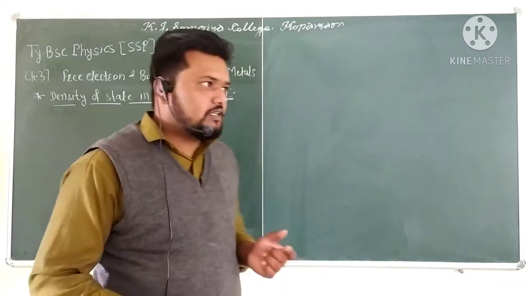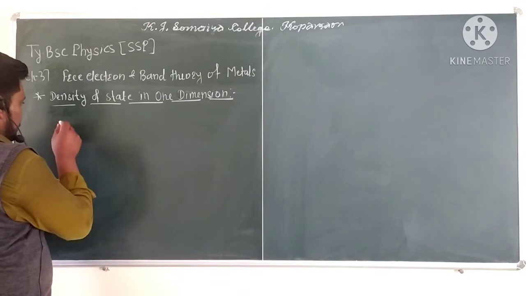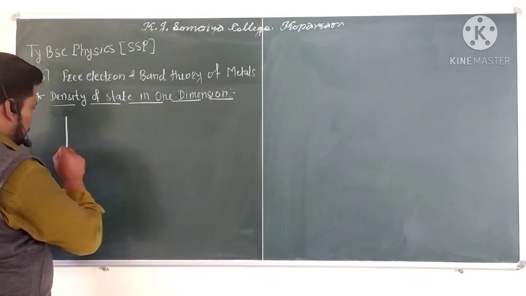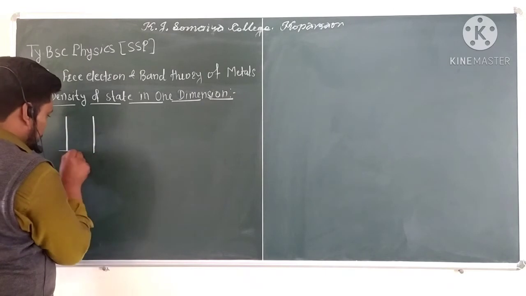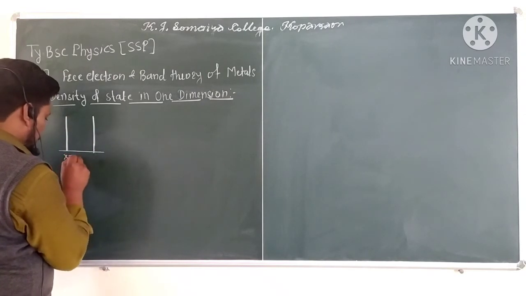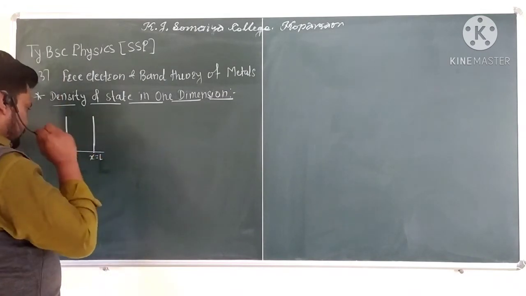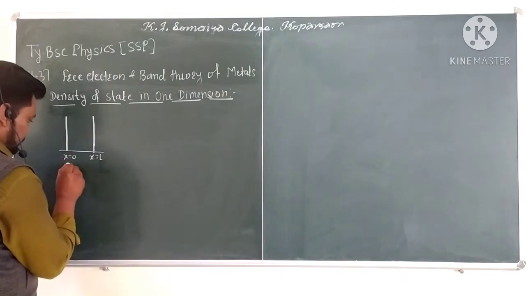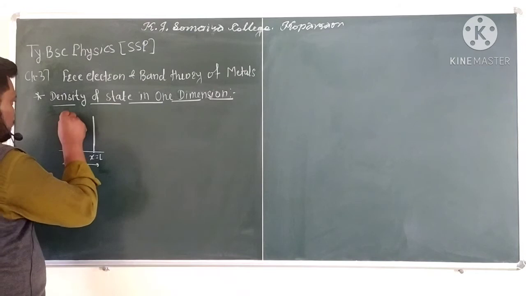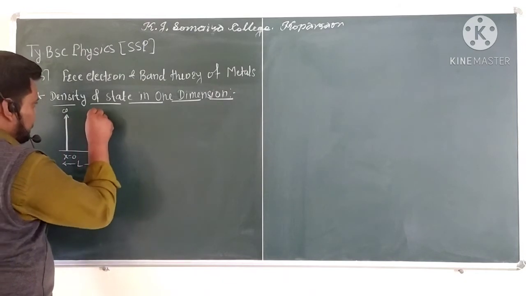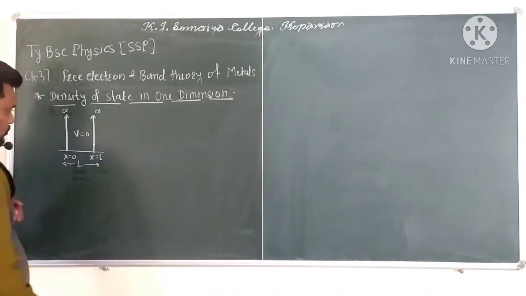In the last lecture, we considered, according to quantum theory, a potential box having the boundary condition of length from x equal to 0 to x equal to L. This is the total length L, and the barrier goes to infinity, and the potential inside the box is considered as 0.